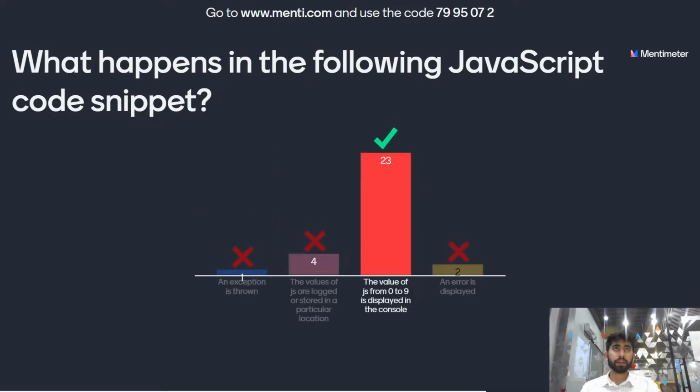Most of you have given the correct answer. The value of JS from 0 to 9 is displayed in the console. In JavaScript, console.log is the predefined function that accepts the value as an argument. At the time of code execution, console.log prints the value in the argument into the console. Let's move on to the next question.